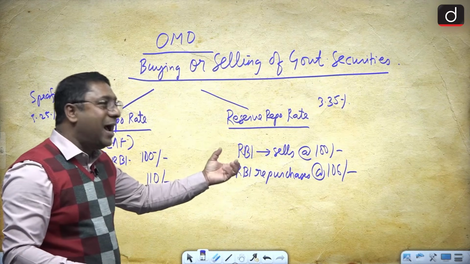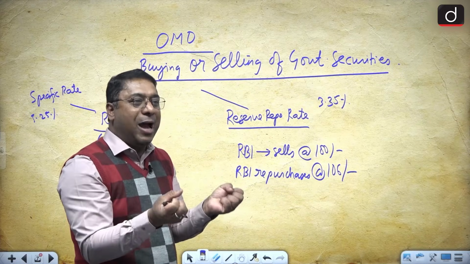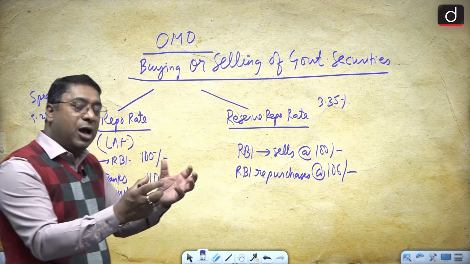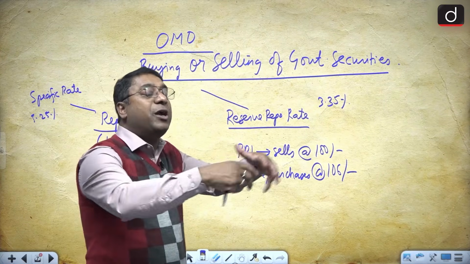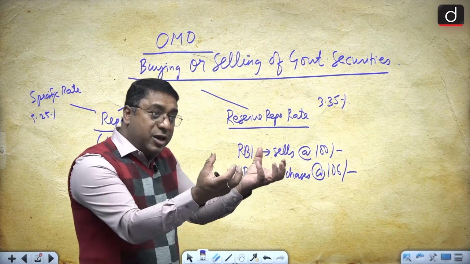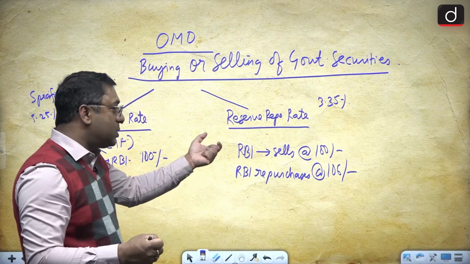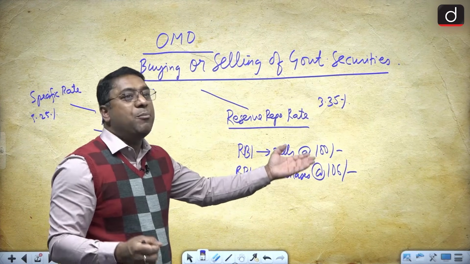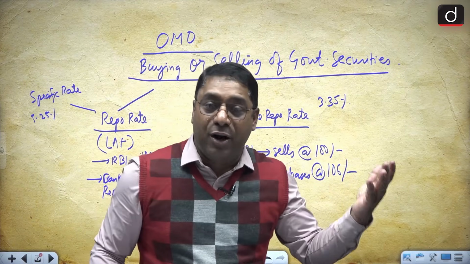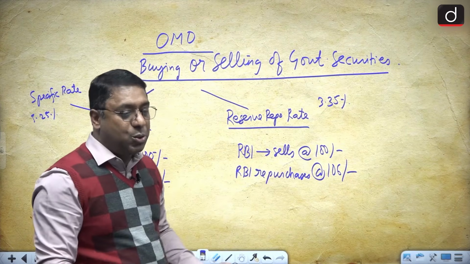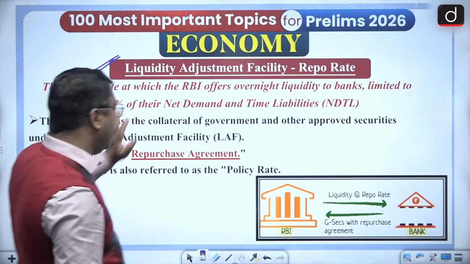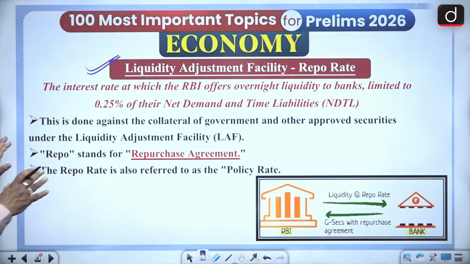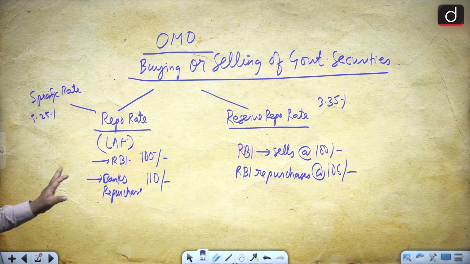And here, the RBI sells the government securities to the banks, and the banks buy it at a price, for example, 100 rupees, and after a fixed time, a fixed day, for example, 7 days, the Reserve Bank repurchases these government securities at a price, but not as high as the repo rate. So it is like 106 rupees. So that is what is there with regard to the liquidity adjustment facility. You can just pause the video and write the details here. But actually, I have explained it here.